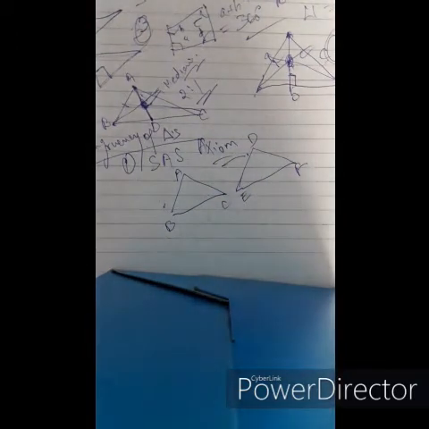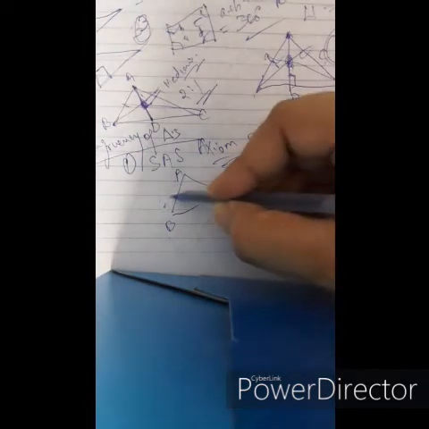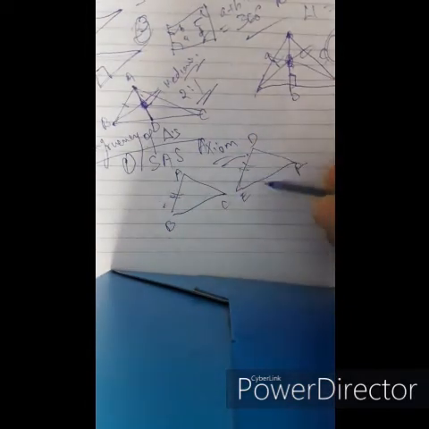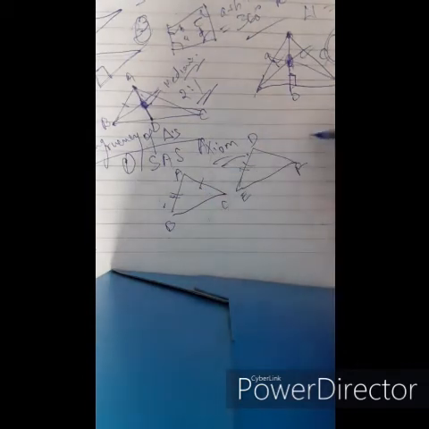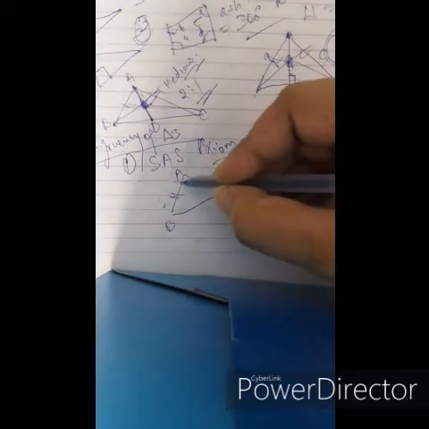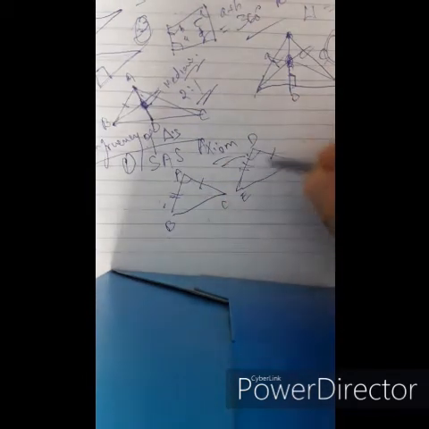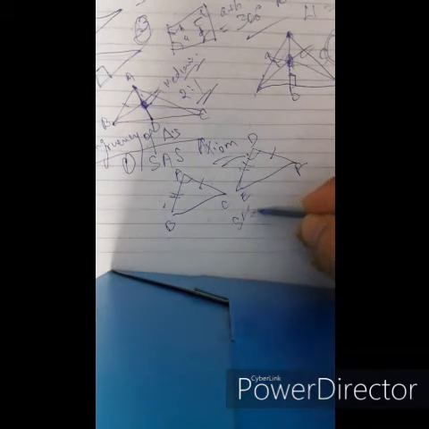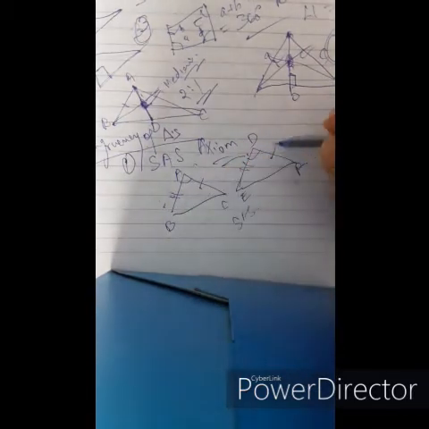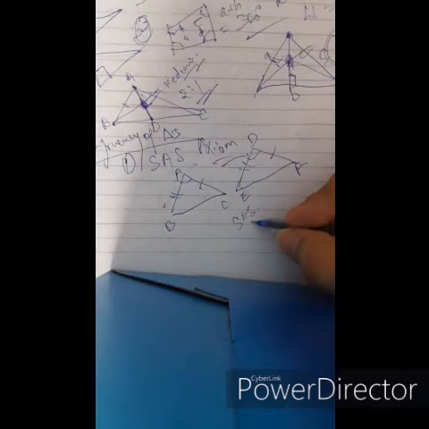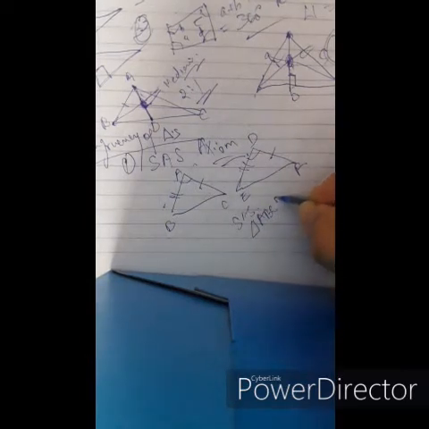If AB equals DE, AC equals DF, and angle A equals angle D, then based on the SAS axiom, triangle ABC is congruent to triangle DEF.